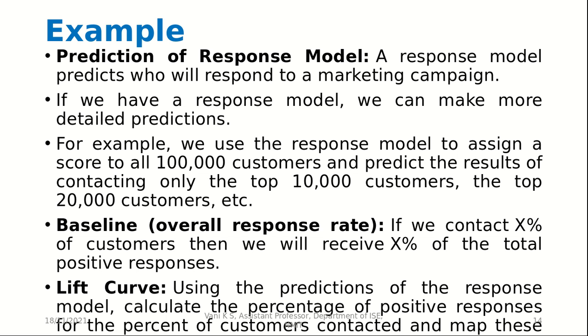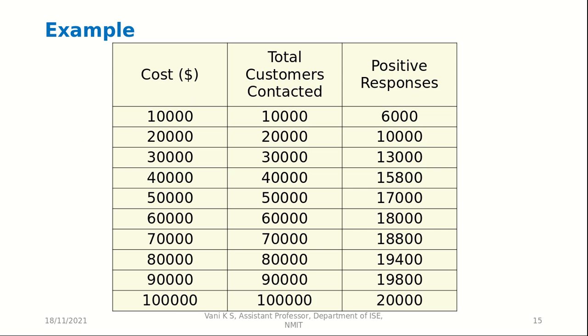So we can use the response model to assign a score to all of the customers, and then we can predict the results using only the first few customers. So baseline will be, if we contacted X% of the customers, then we will receive X% of the total positive responses. So that will be the baseline. So we'll see the lift curve. Lift curve is actually by how much percent the prediction has increased the baseline. So using the predictions of the response model, we will calculate the percentage of positive responses for the percentage of customers contacted and map these on our chart.